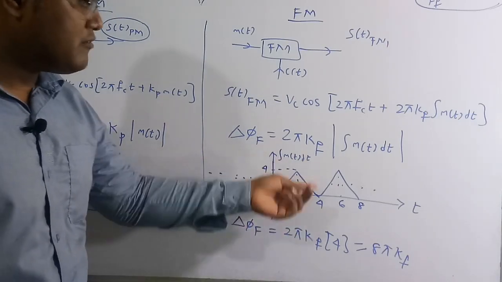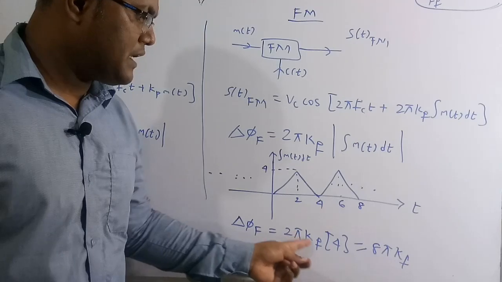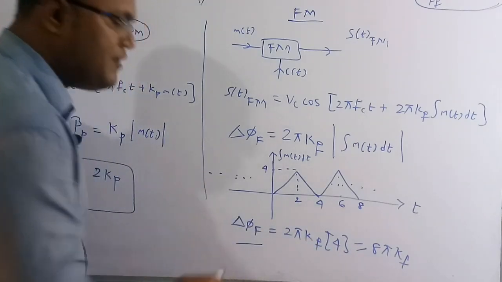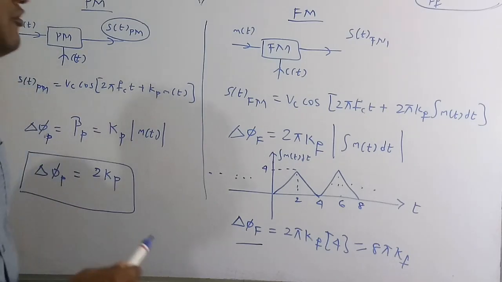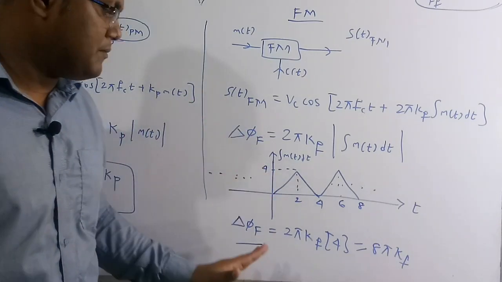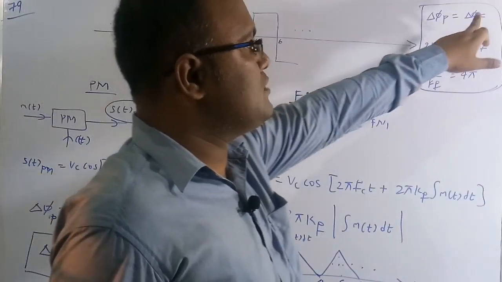The positive peak value is nothing but 4. So therefore 2 pi kf into 4 is equal to 8 pi kf. This is the phase deviation in the frequency modulation. In the question it is given that the phase deviation in the PM is equal to the phase deviation in the FM. So now we have to equate these two equations: delta phi p is equal to delta phi f.